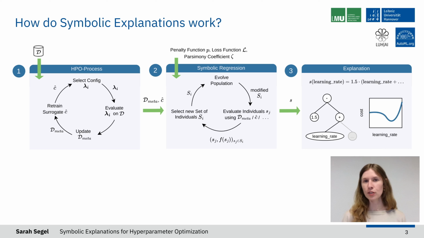To do so, first a population is randomly initialized, then genetic operations are performed on that population of formulas, and the best performing formulas are selected and are then moved to the next generation. This is done for quite many generations until finally we obtain a formula that describes the metadata or fits the metadata quite well. And this final formula then is our symbolic explanation.